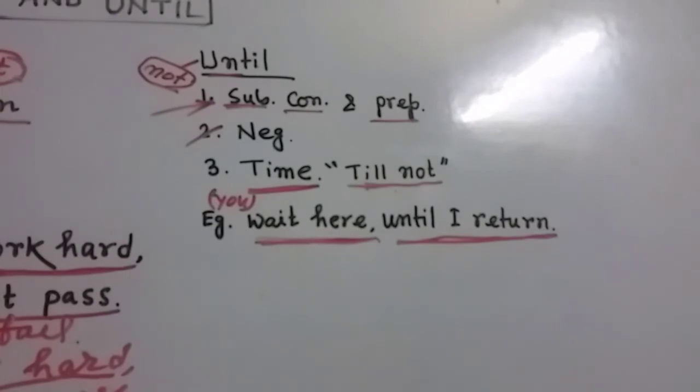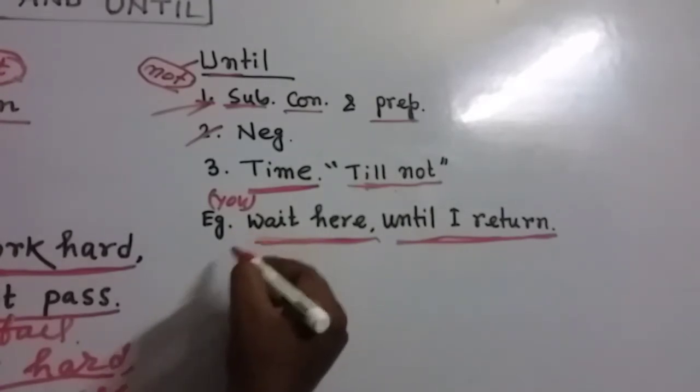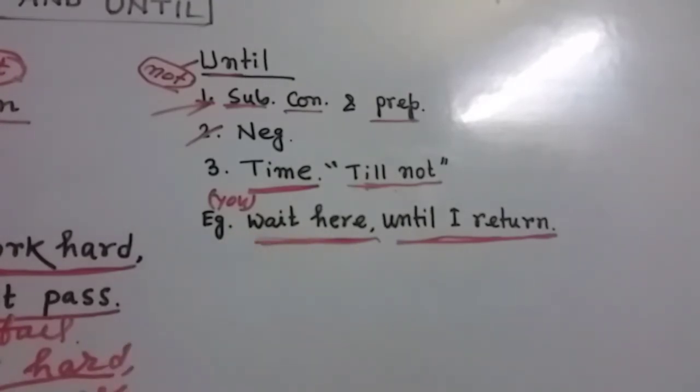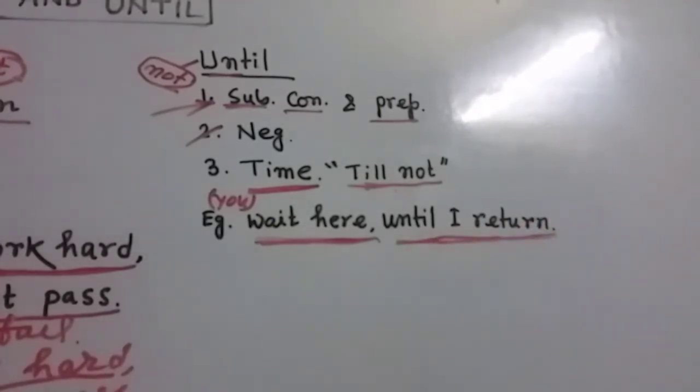Until I return, it is a subordinate clause. And my dear friends, it means this subject is telling someone to wait in a particular place till not a time, and that is his returning time, until I return.